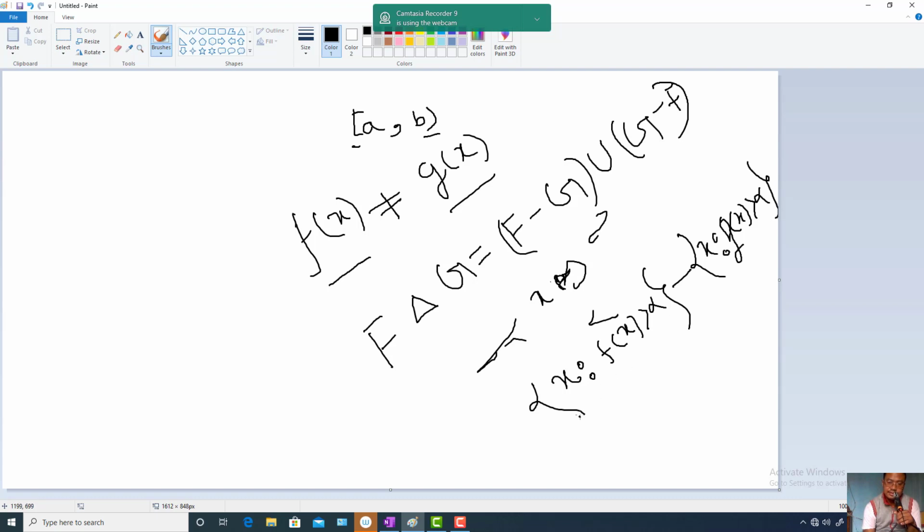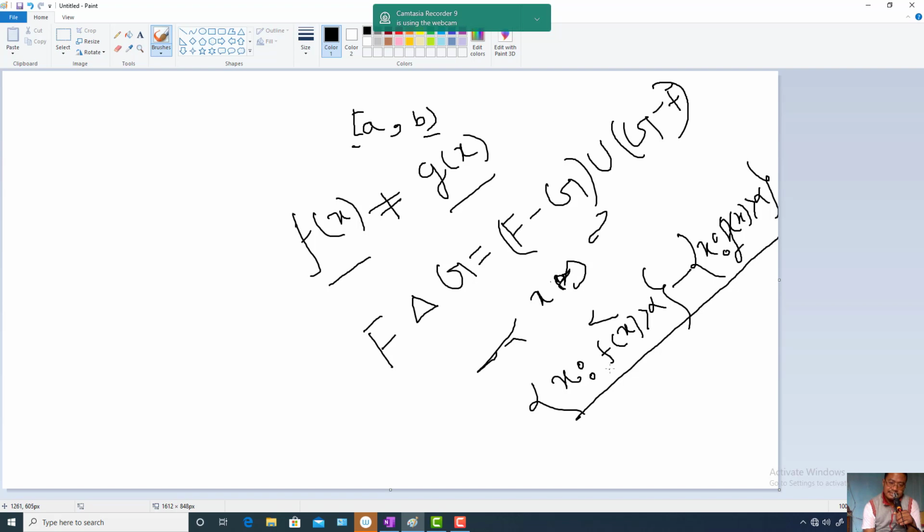So let us see these sets individually. The first one is x such that f of x is strictly greater than alpha. The second one, from this set you take out x such that g of x is strictly greater than alpha. So that means in this set there may be some points where g of x is less than or equal to alpha.